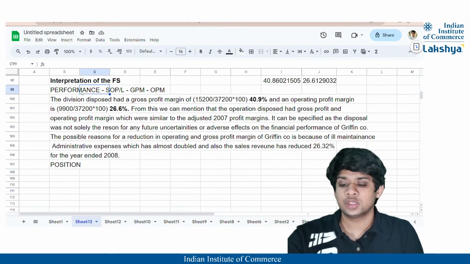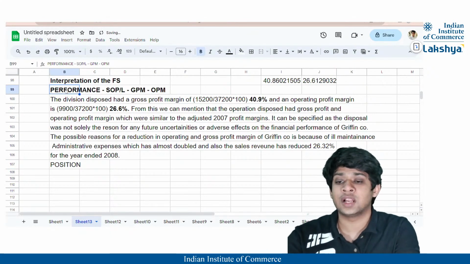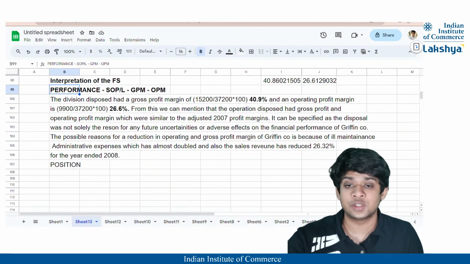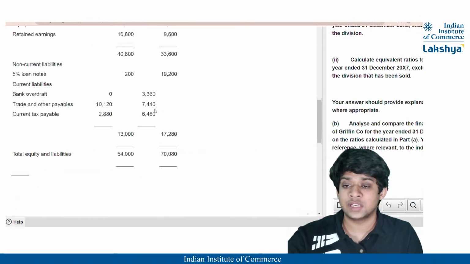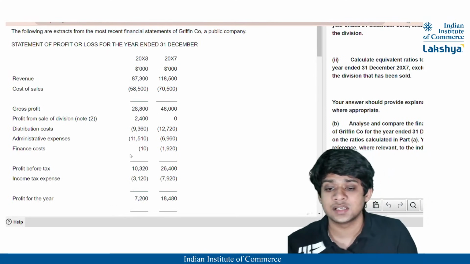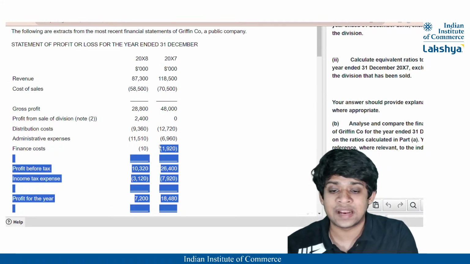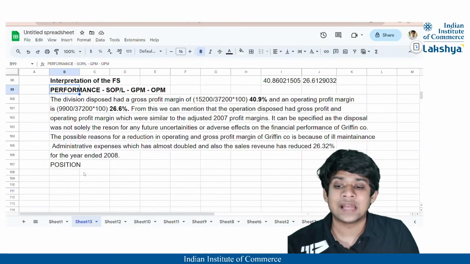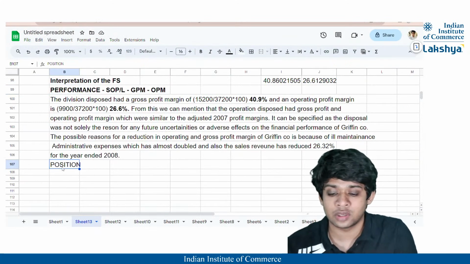So this is something that we have specified for our performance. There could be a lot of things which are specified for the performance, like for example, your finance cost could be stated, or you can also say that I have already stated here regarding the administrative expenses. Maybe you can state it for the finance cost, correct? So for the finance cost, there is 1920 and now it has become just 10, right? So possibly you can mention it in the position also.